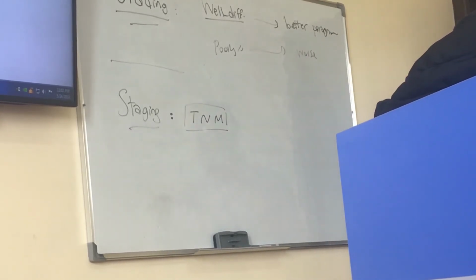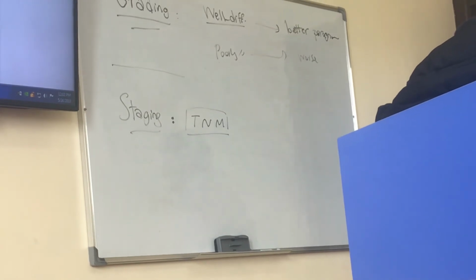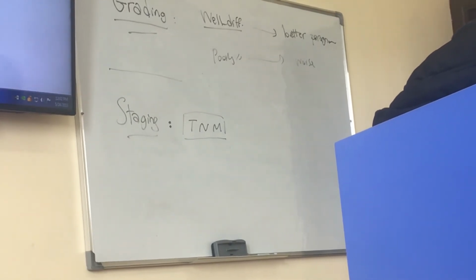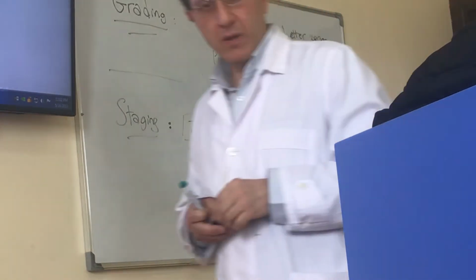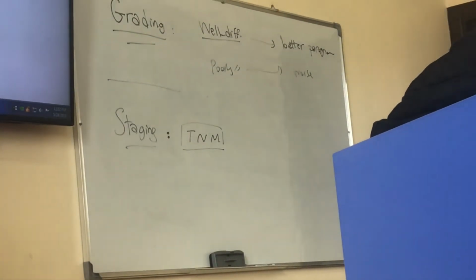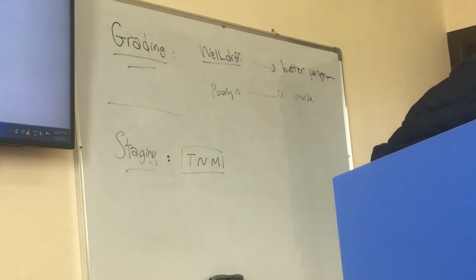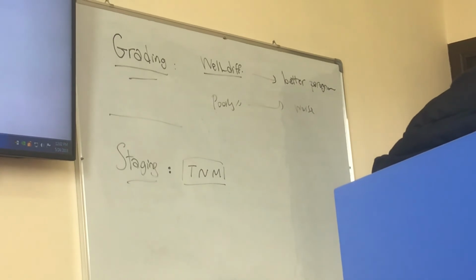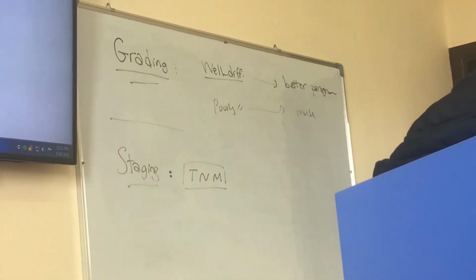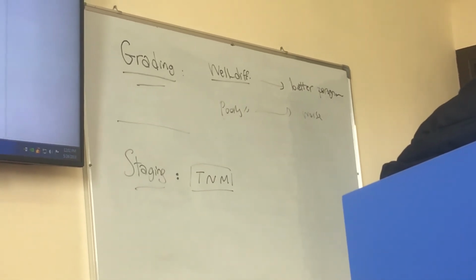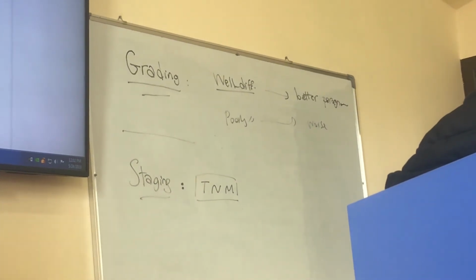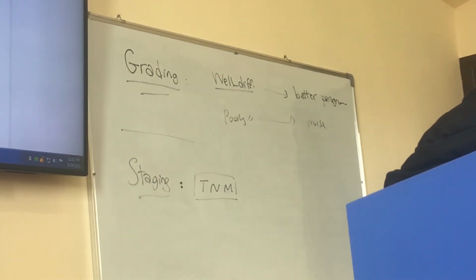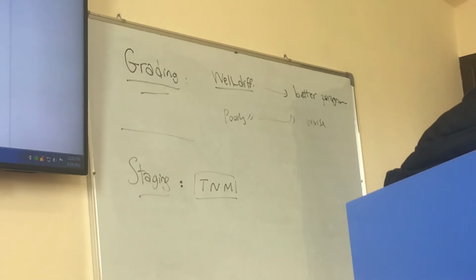So, as I told you, what is carcinoma in situ? Do you remember? Carcinoma is of the epithelium. So, carcinoma in situ is also called what type of dysplasia? Severe. And in carcinoma in situ, the malignant cells are not invasive. They don't penetrate the basement membrane.